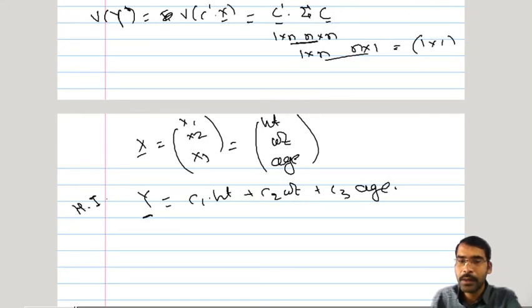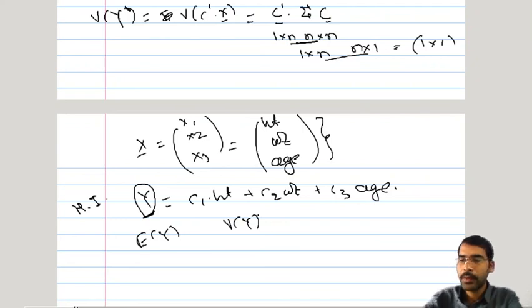So this y is a random variable, not a vector, and this is just a linear combination of height, weight, and age. So whatever information is given on these vectors, based on that we can find the expected value of y as well as the variance of y.